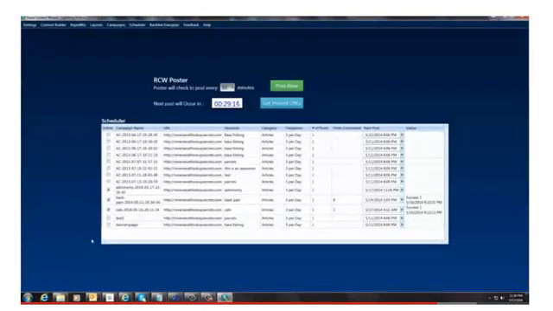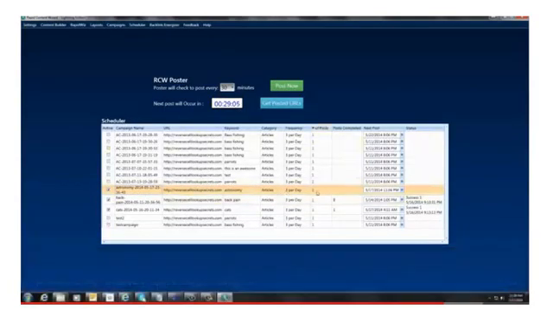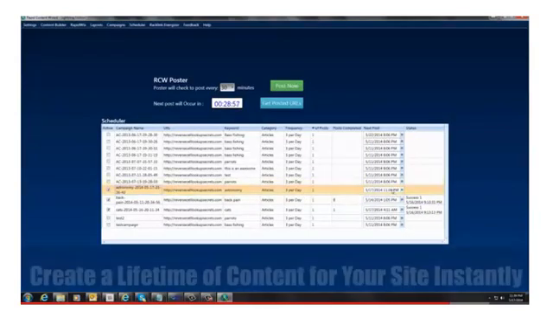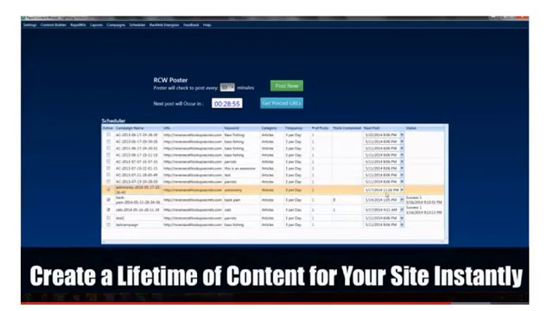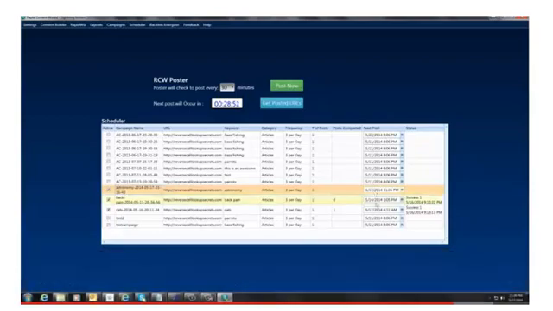Okay, and as you can see, we now have a campaign all set up and ready to post on autopilot. It's set up to go 3 times per day, one article at each post, and it's starting at 5:17, 11:36 p.m. And this will go on forever. It will post at this time 3 times a day, every day. And you don't have to do a thing. This was all set up for you automatically.